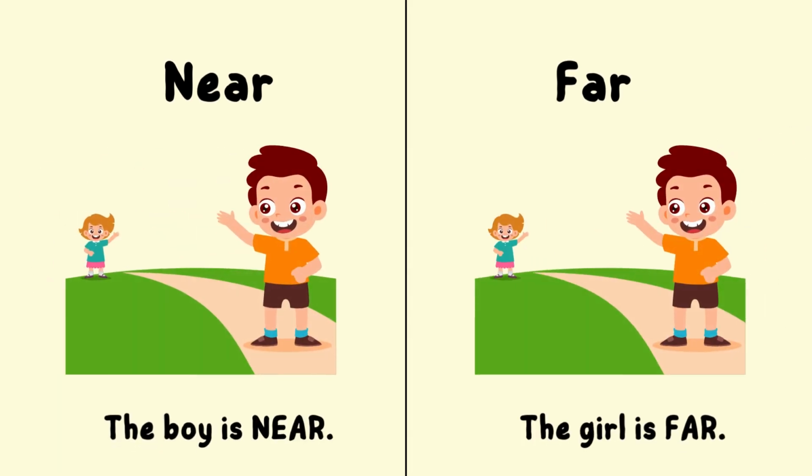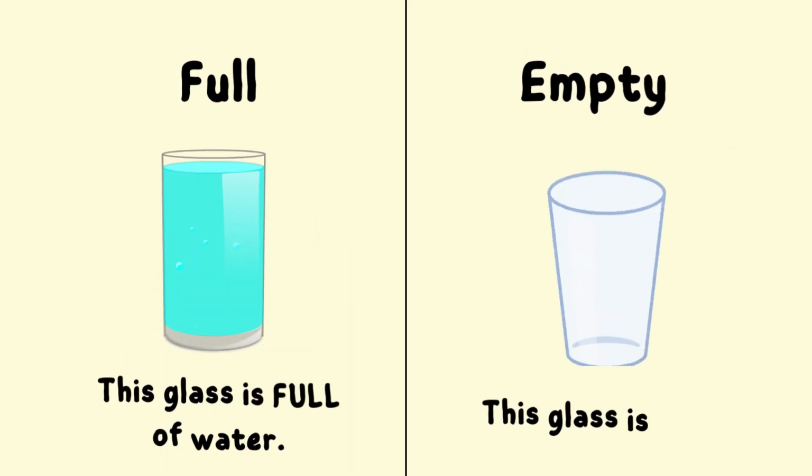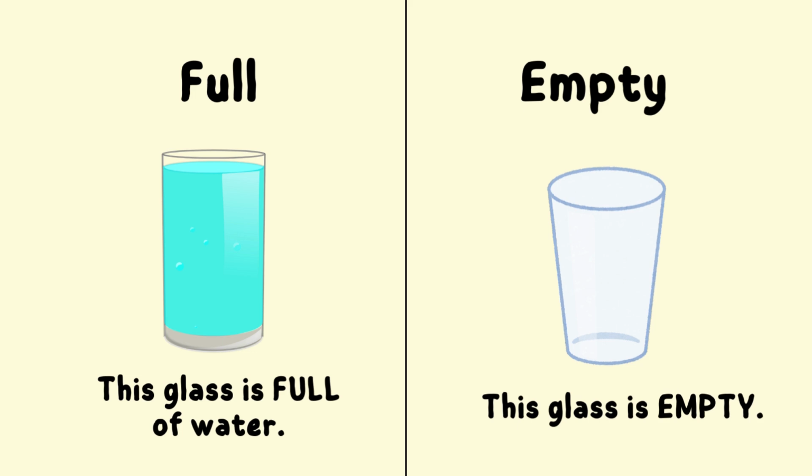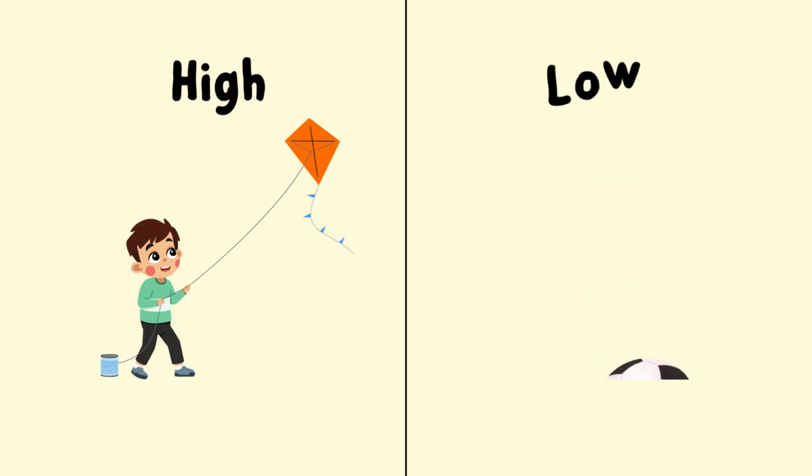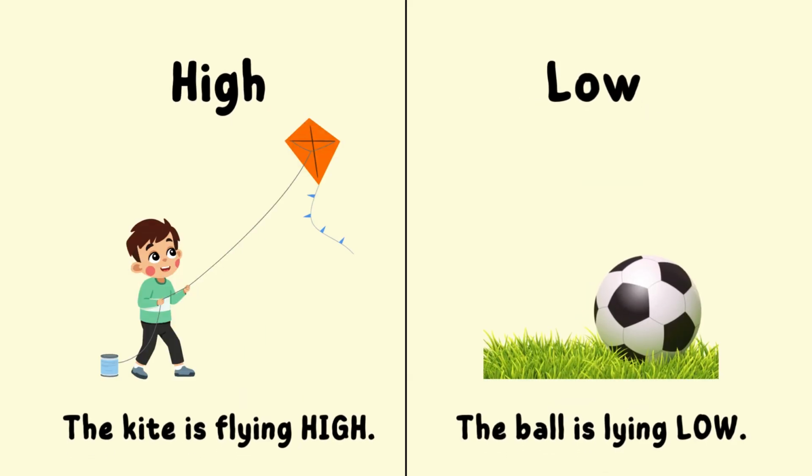15. Near, far. The boy is near. The girl is far. 16. Full, empty. This glass is full of water. This glass is empty. 17. High, low. The kite is flying high, the ball is lying low.